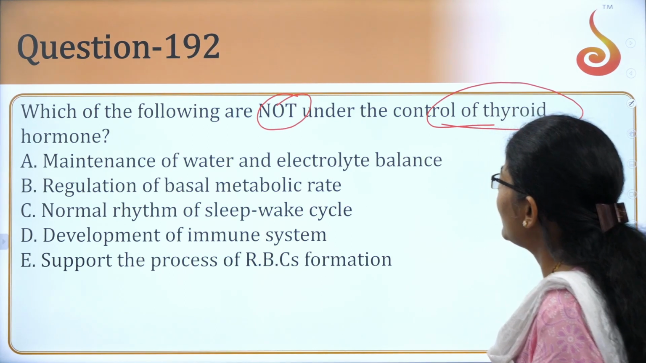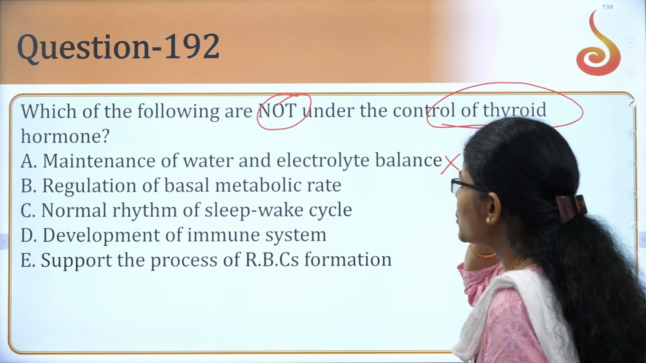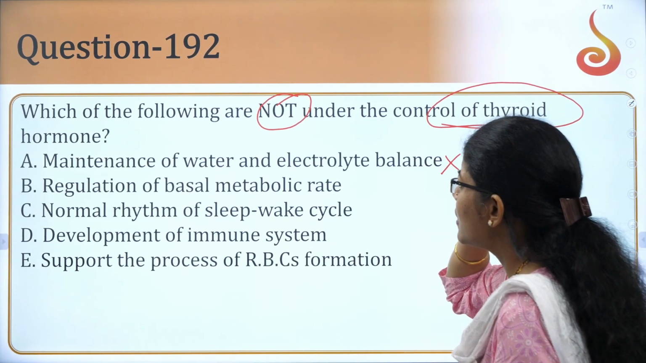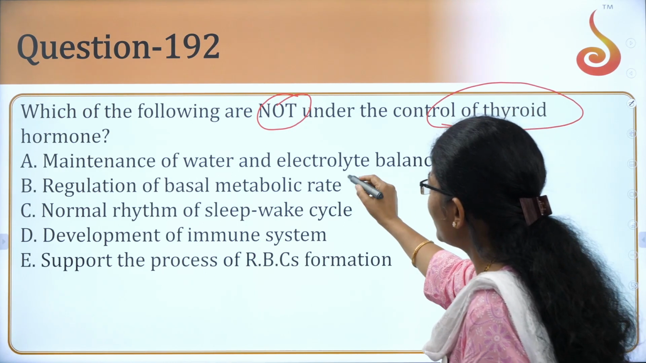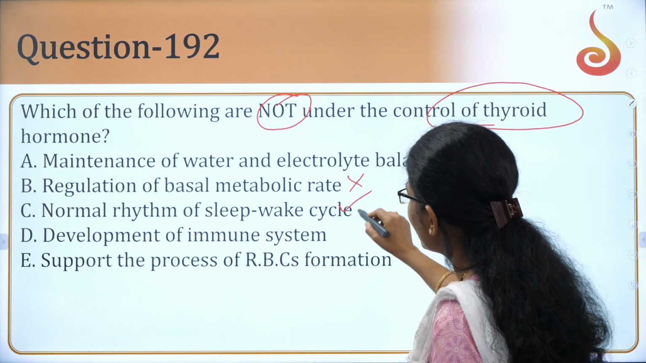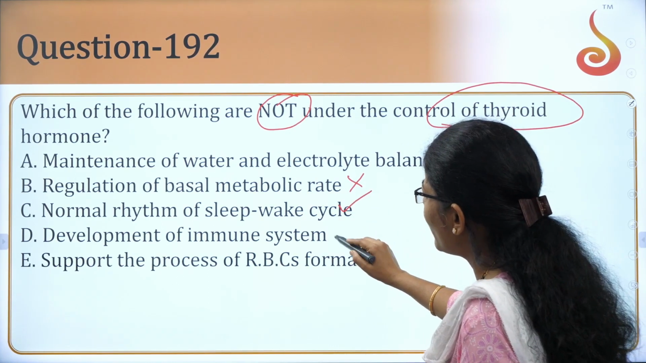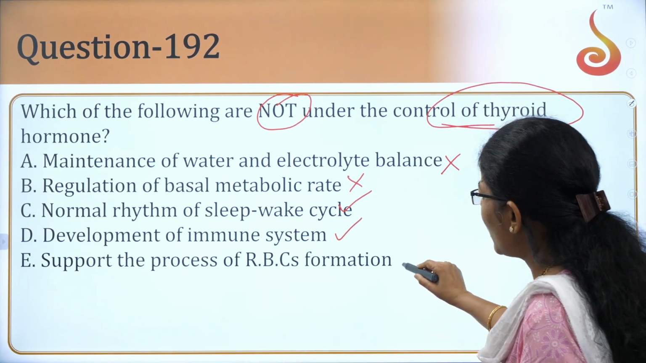Maintenance of water and electrolyte balance. Again, not under the control, okay? Regulation of basal metabolic rate, again, this is not the right answer here. Normal rhythm of sleep, yes, it doesn't control this. And development of the immune system, again, not under the control. Supports the process of RBC, okay.